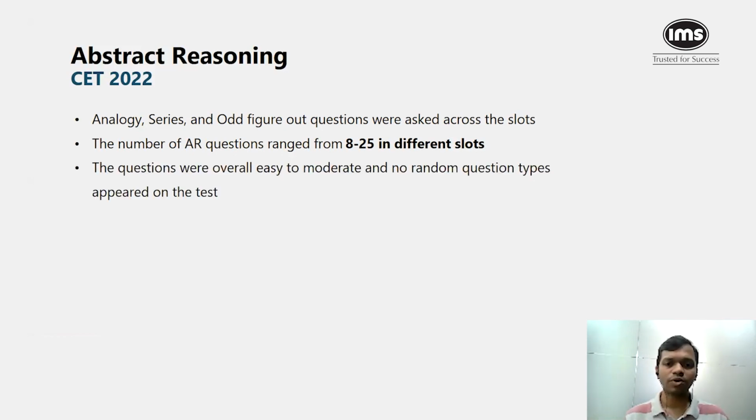Now, the questions asked were overall easy to moderate, so no complexity was involved. But again, the random question types were not found, but the number of questions being different in different slots would have made it a challenging affair for people.